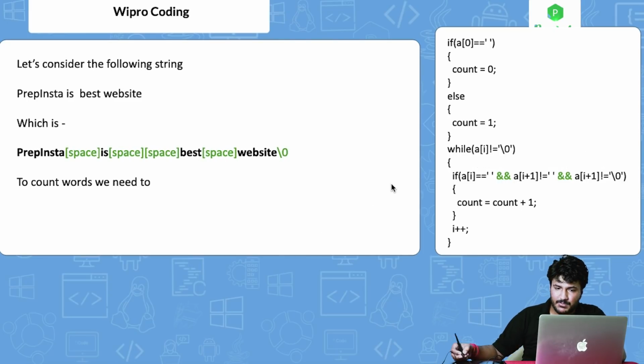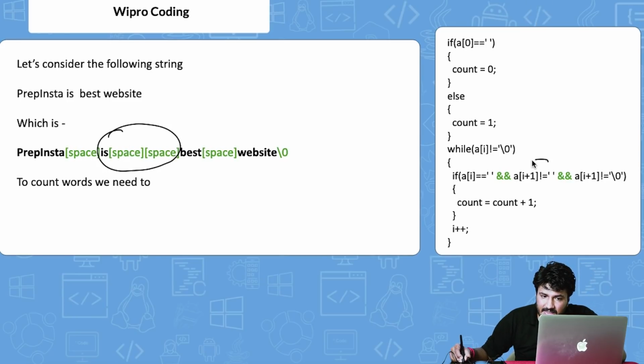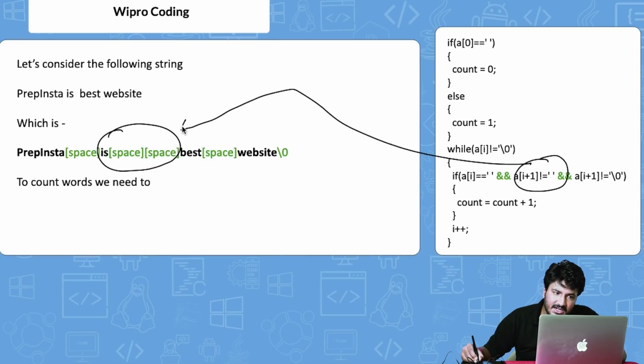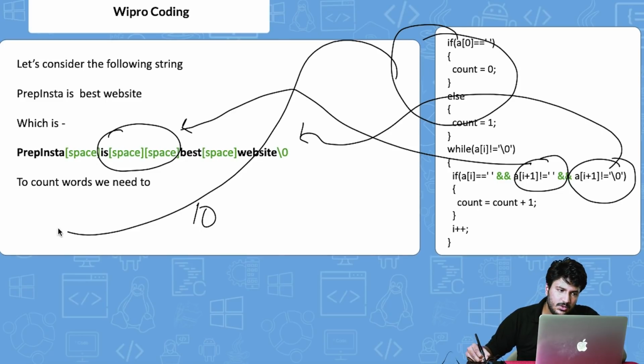So the most important part here was this particular thing, right? This particular code was able to handle the situation if there are multiple spaces. It would even handle if there are 3 spaces written. This particular condition is able to handle this particular area, right? Or if in case somebody manually writes backslash 0 and puts it there, right? This particular code is able to understand if there is a space at the starting.